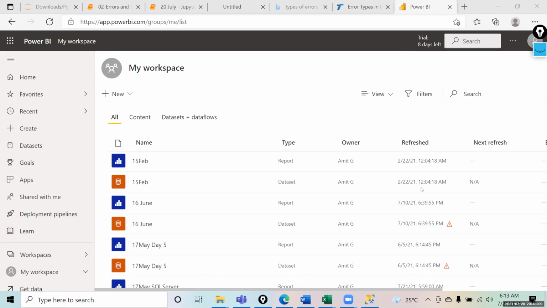Basically, a trigger is like, if someone is trying to insert data, automatically another query will be fired. That is what we call a trigger. There are two types of triggers, before and after.